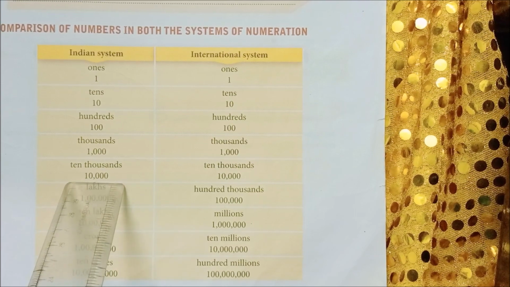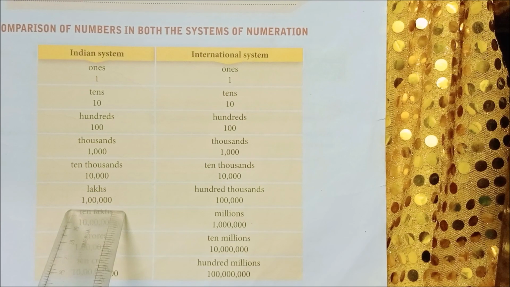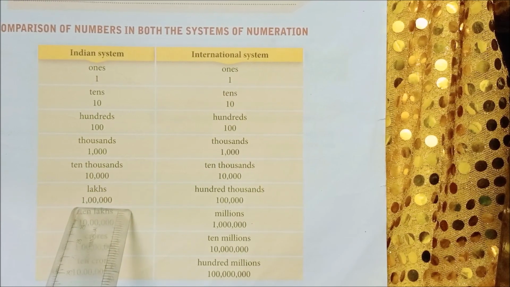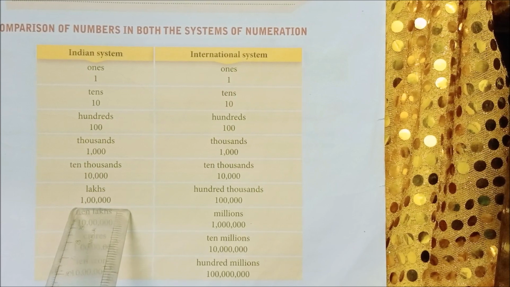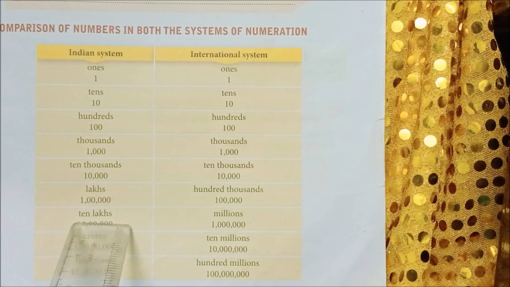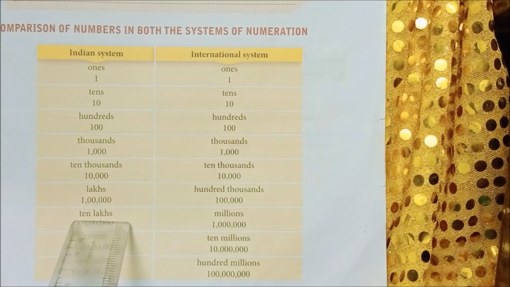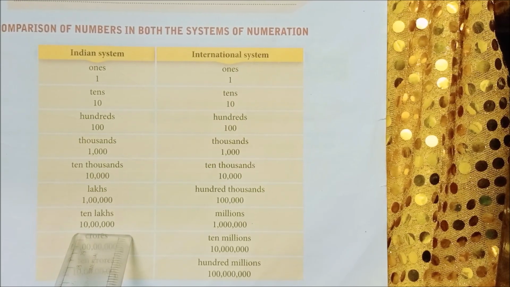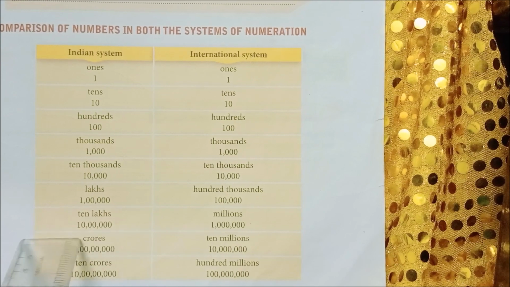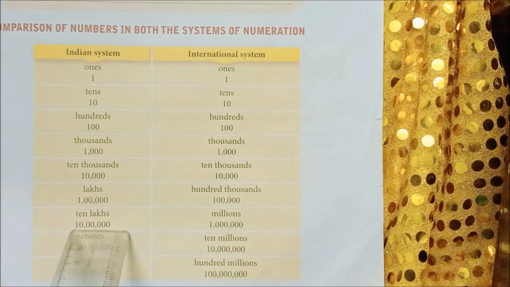That is 10,000s. Okay, next after 10,000 you have lakhs. So here they have given the numbers in lakhs. Okay, 1 lakh. Next after lakhs you have 10 lakhs. So here 10 lakhs.